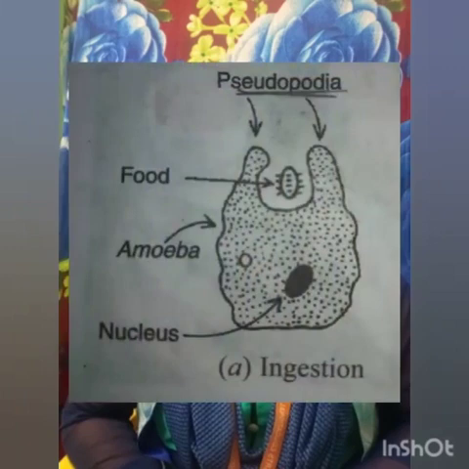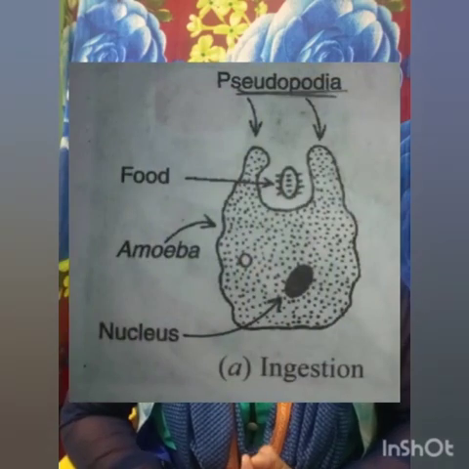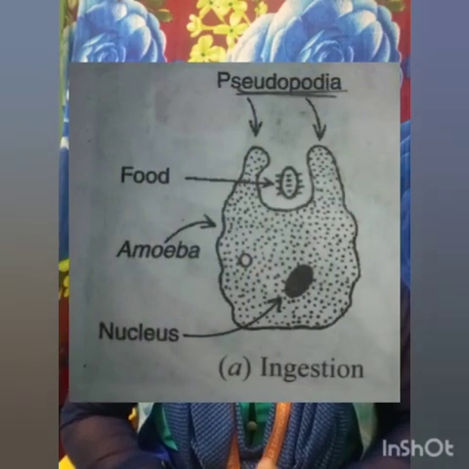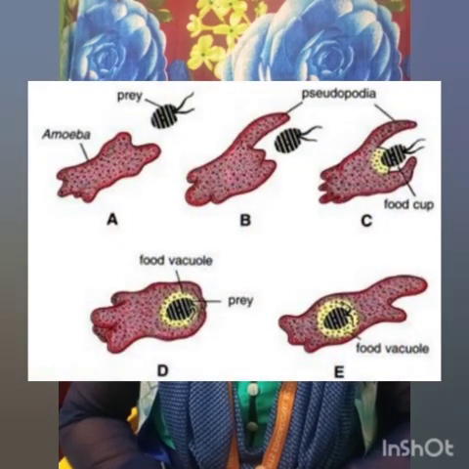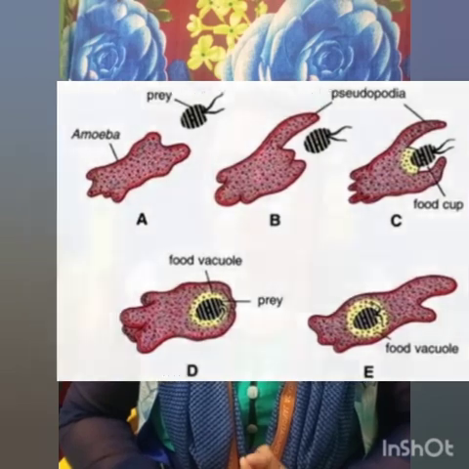What are these pseudopodia or false feet? These are finger-like projections in the amoeba. And what is the work of the pseudopodia? The pseudopodia help in capturing food. You know that amoeba lives in ponds, and it captures some microscopic organisms in the pond. The food which is captured is trapped in its food vacuole, and there the digestive juices act on the food and break it down into simpler substances.